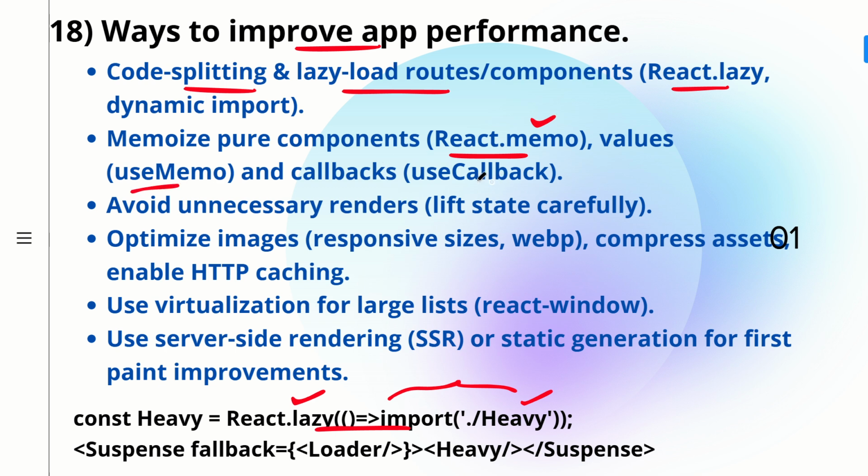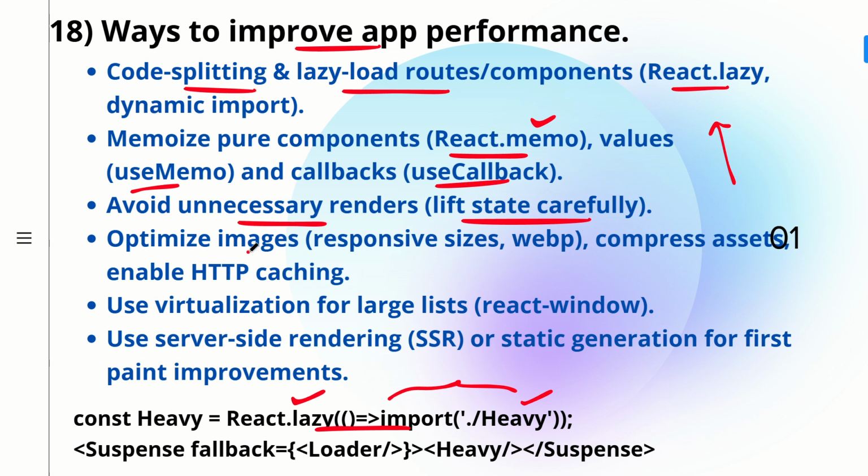We can make use of hooks like useCallback and useMemo. useMemo is helpful for memoizing the value of a heavy computation function, and useCallback is helpful for memoizing the function itself. The third point is we can avoid unnecessary renders. We have to lift up these states. If there is some state which is being used by multiple components, then we can lift it up and give it to the parent, so that there are not multiple renders happening in the components.